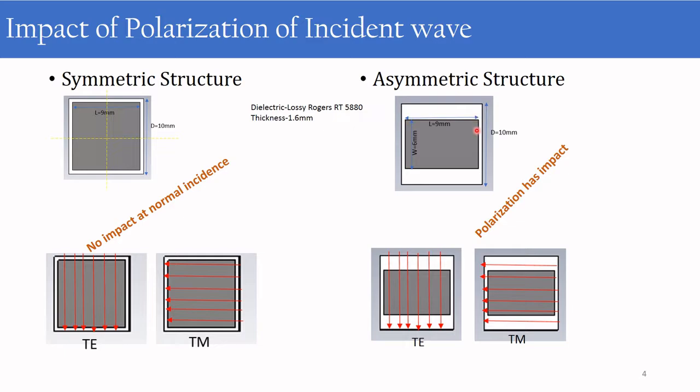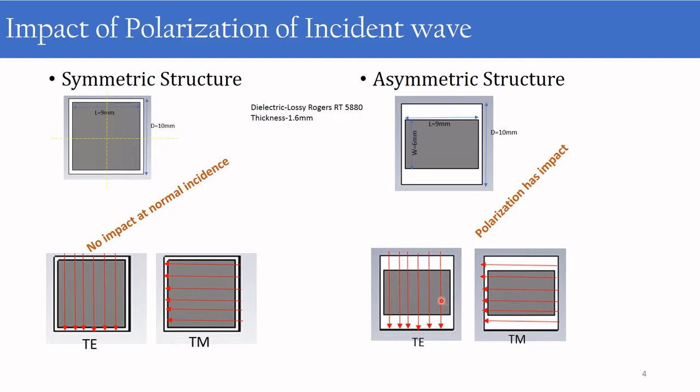Here, the periodicity of the structure is the same as this symmetric structure, but I have considered a patch in such a way that length and width are different. So in this case, when we analyze the TE and TM polarized wave incidence, we can see that for a TE polarized wave, the type of excitation is different from a TM polarized wave. So in these types of structures, we can expect some variation in the results with change in the polarization of the incident wave.